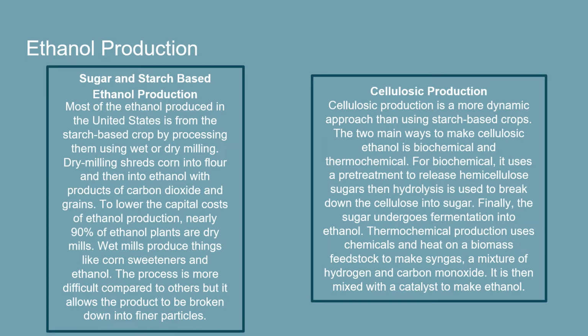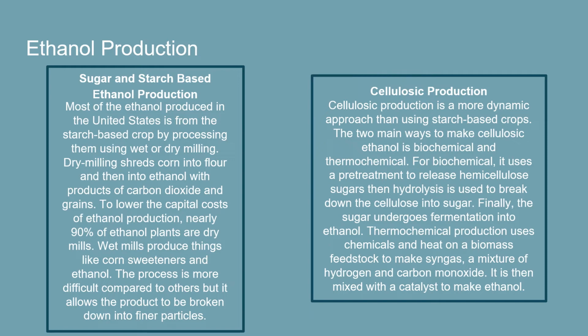Cellulosic production. Cellulosic production is a more dynamic approach than using starch-based crops. The two main ways to make cellulosic ethanol are biochemical and thermochemical. For biochemical, it uses a pre-treatment to release hemicellulose sugars, and hydrolysis is used to break down the cellulose into sugar. Finally, the sugar undergoes fermentation into ethanol.